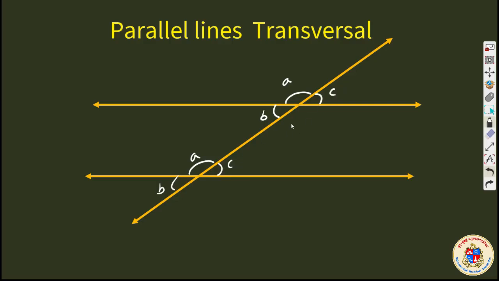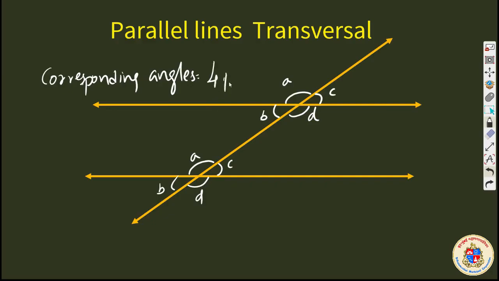If I name it as C, this is another set of corresponding angles. So corresponding angles are formed. How many pairs? A, B, C, D. That means 4 pairs of corresponding angles are formed.